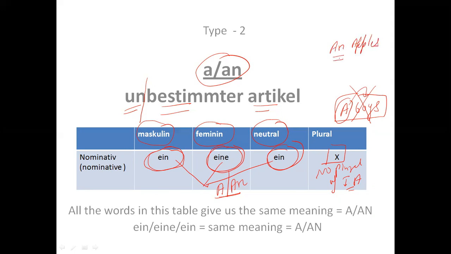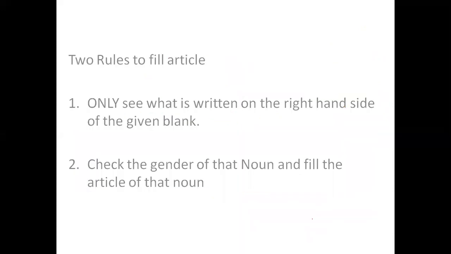Right, with an I cannot use the plural form of it. Hence there is no plural form of the indefinite article in German also. So all the words in this table give us the same meaning. And what is the meaning? A or an, right? Whether it is ein, whether it is eine, whether it is ein, the meaning is a or an.